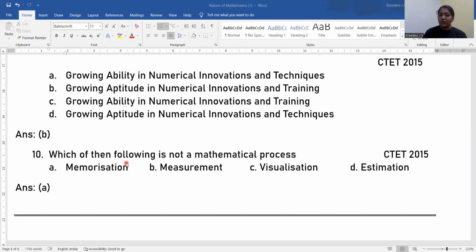Last question of today's session. Question 10. Which of the following is not a mathematical process? Memorization, measurement, visualization, estimation. Yes, we all know that the answer is option A. Normally, we teachers do not tell students to learn by heart or memorize, right? Measurement, visualization, and estimation are all parts of mathematical processes. Rote memory is something we do not always ask students to follow, right? So it is not a mathematical process. These three are mathematical processes and memorization is not.